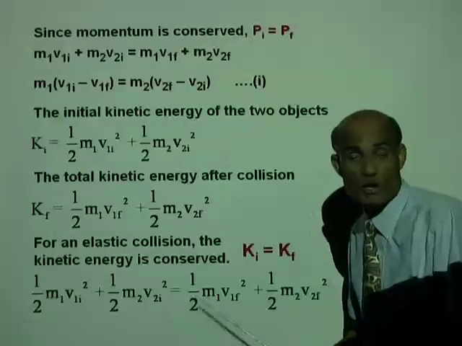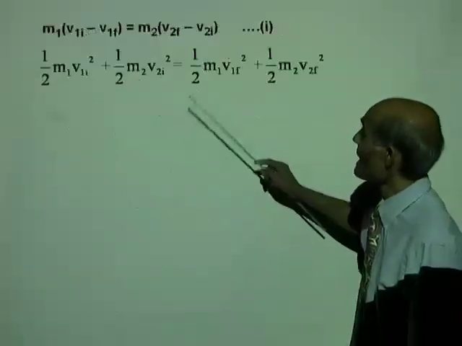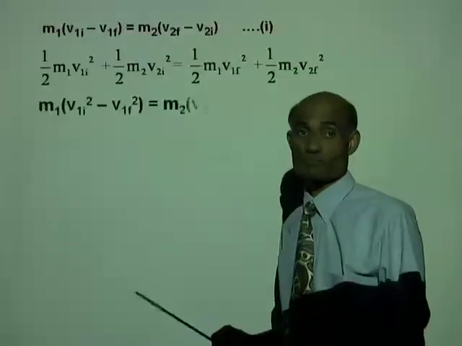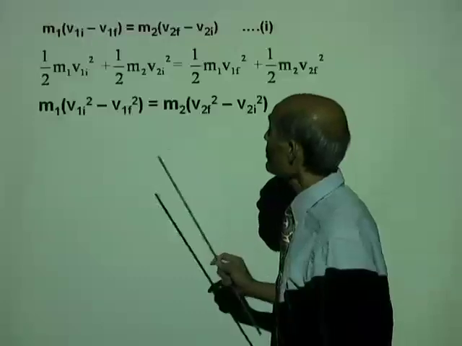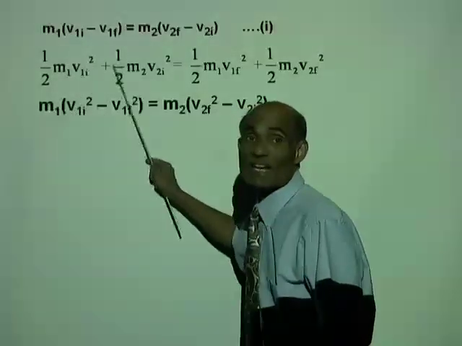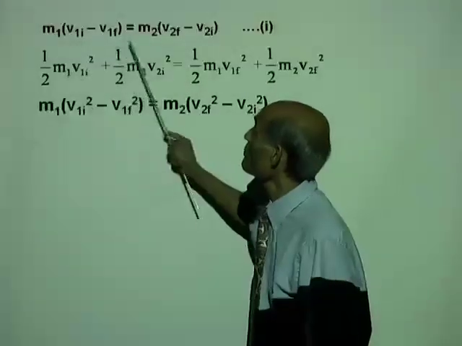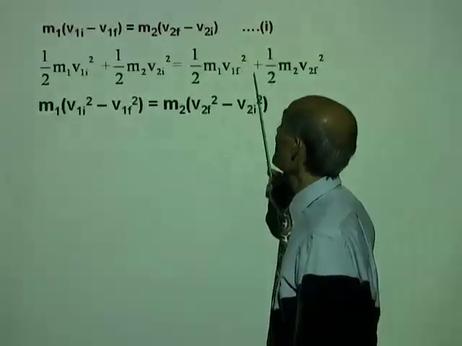Well, it looks long, but it is a very simple equation. Let's take this equation to the next slide. There you are. Now, what I'm going to do, first of all, 1/2 exists in every term. I can cancel it. 1/2 will cancel everywhere.